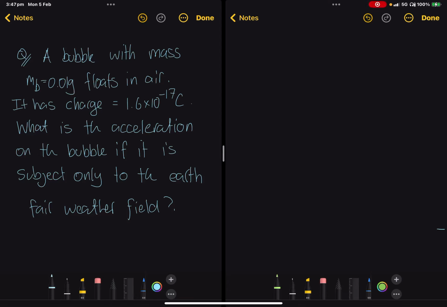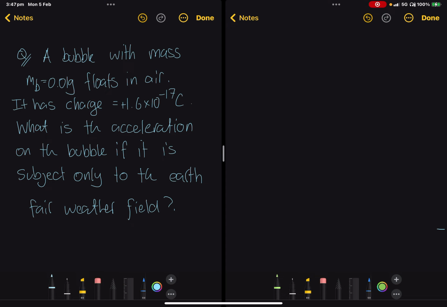Okay, so we'll have a look at another question from the topic of electromagnetism. We're asked, a bubble with mass 0.01 grams floats in air. It has a charge, and it's a positive charge, of 1.6 times 10 to the minus 17 coulombs. We're asked, what is the acceleration on the bubble if it is subject only to the Earth's fair weather field?